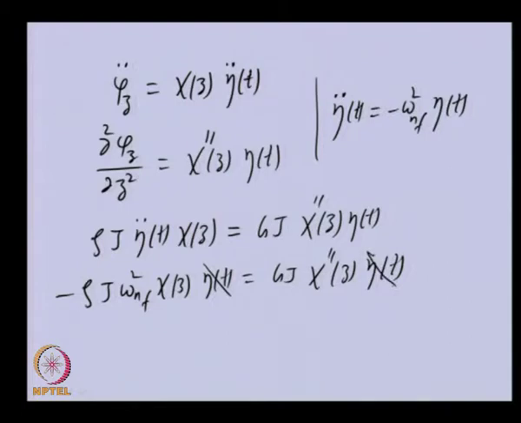So we will be left with a differential equation which is now only a function of z. That means this is now an ordinary differential equation. You could convert the partial differential equation to an ordinary differential equation. So this will have the form of this.